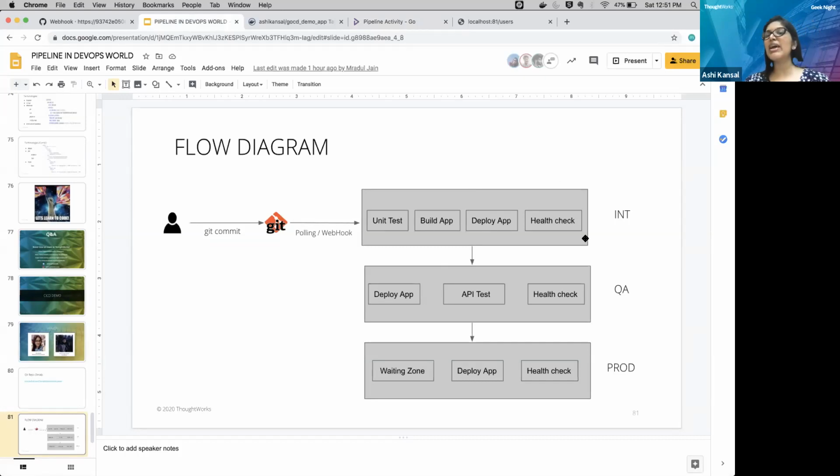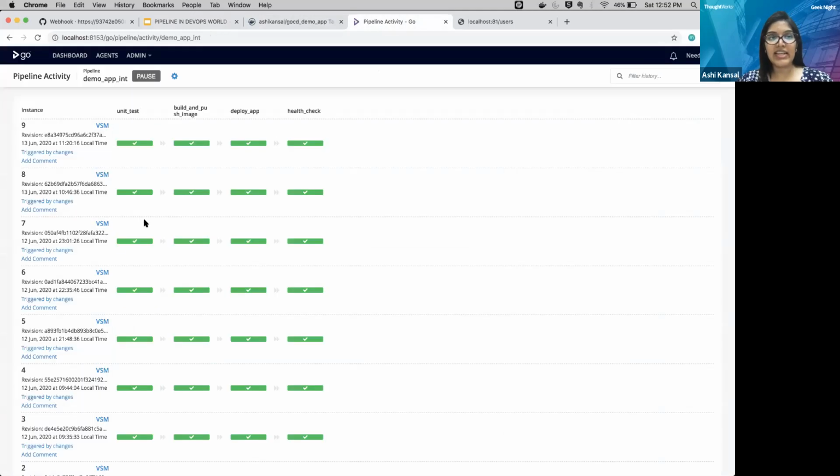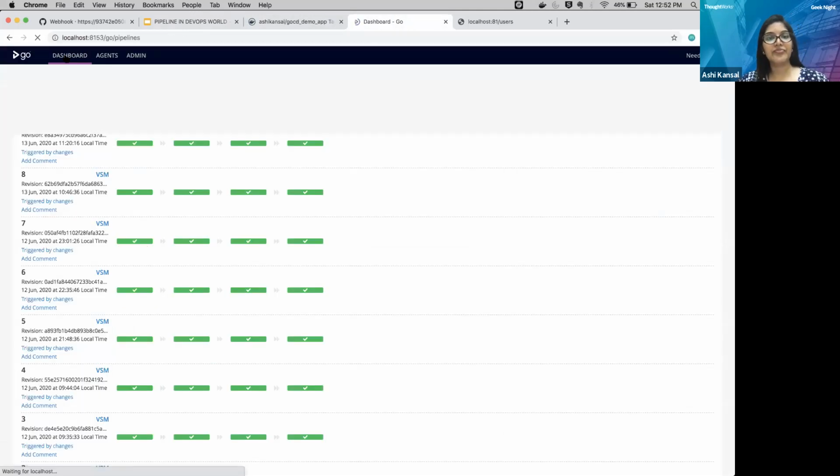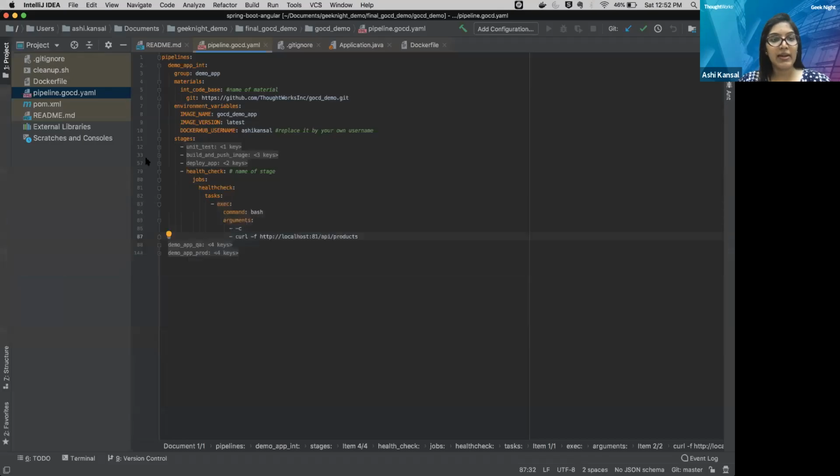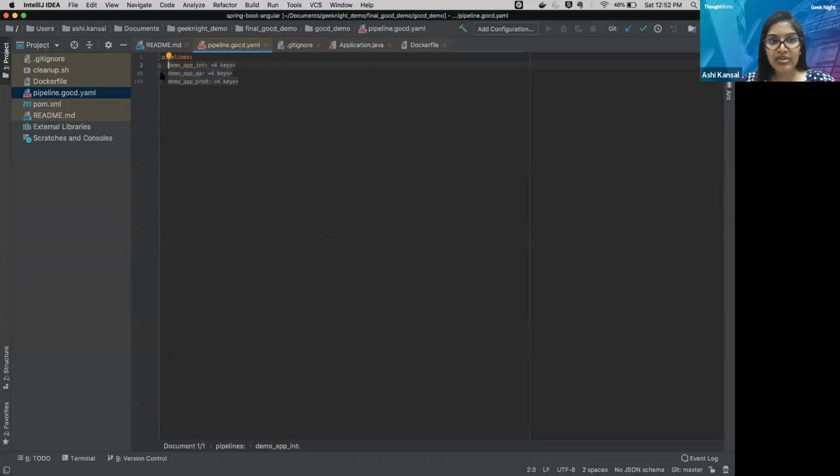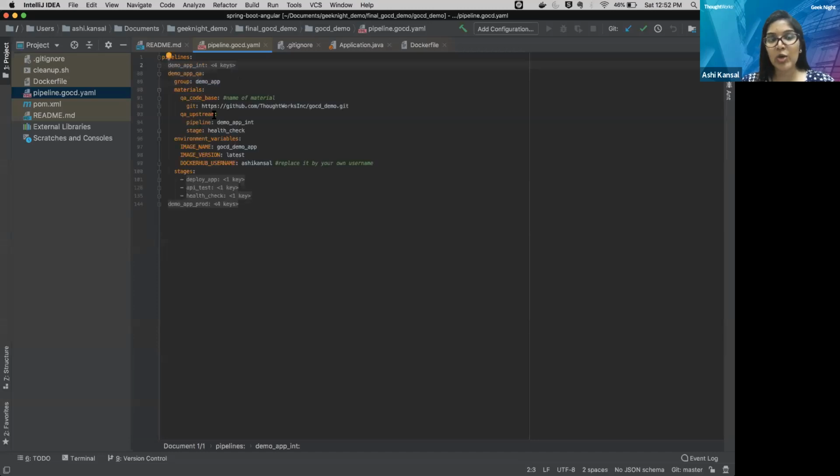Now, once my integration is done, I want to promote my environment to the QA so that the testers can run some API tests and they have a different environment rather than doing the work on the same integration environment. Okay, so let's see it now. So let me minimize this now because my demo app is completed. Now here is my QA.